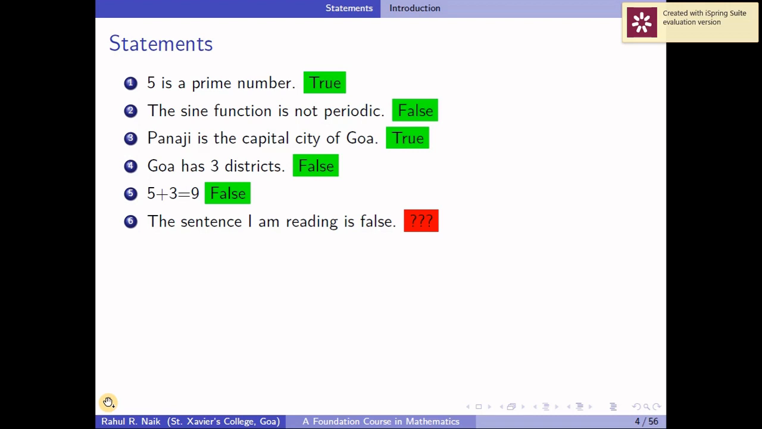As we can see in these examples, the first 5 statements can be categorized as either true or false, but the last statement cannot be categorized as a true statement or as a false statement.